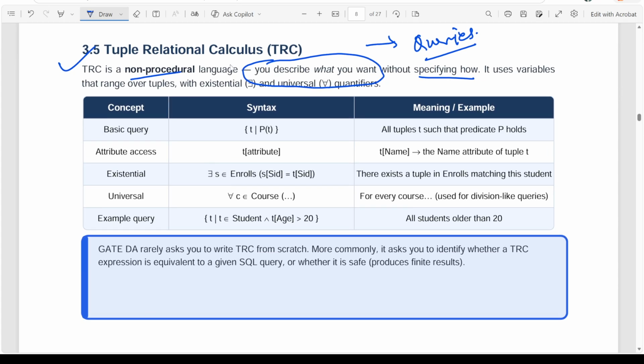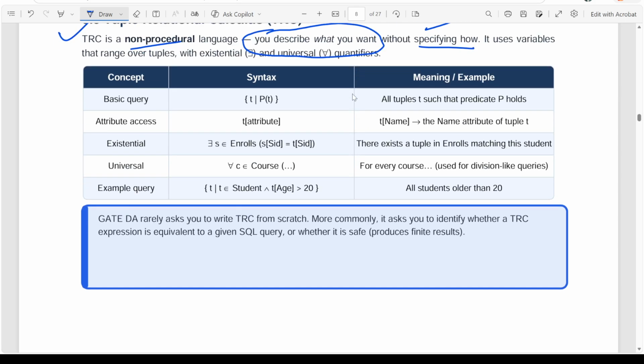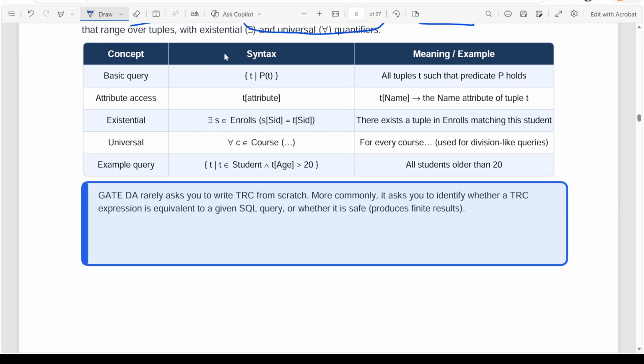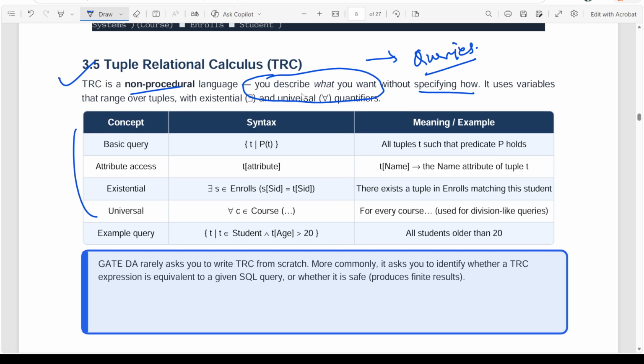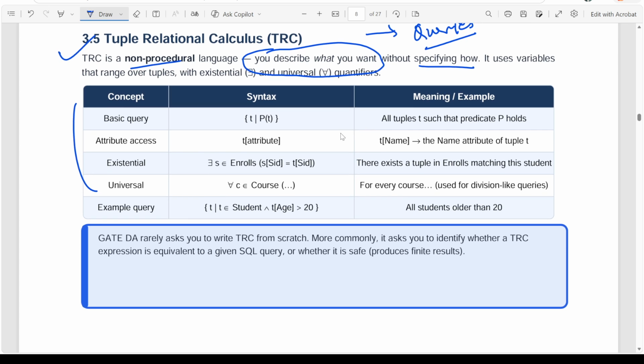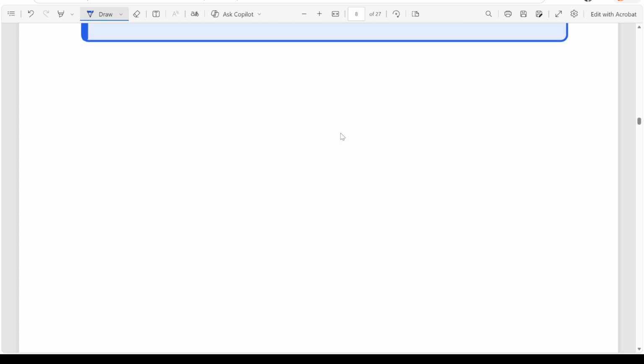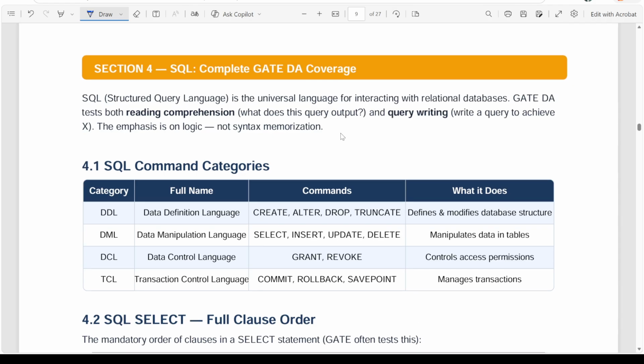Okay. So tuple relational calculus will give you exactly what you want to do, but not how it will be done as part of the query. We will see these things. They are also hot topics. They are asked many times in the exam. So we will see this also.